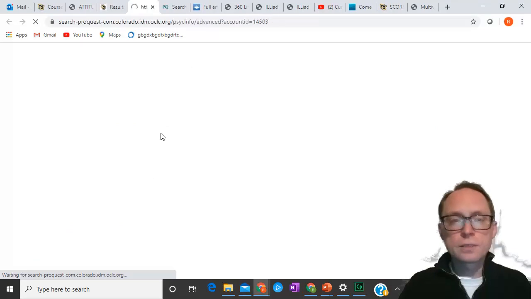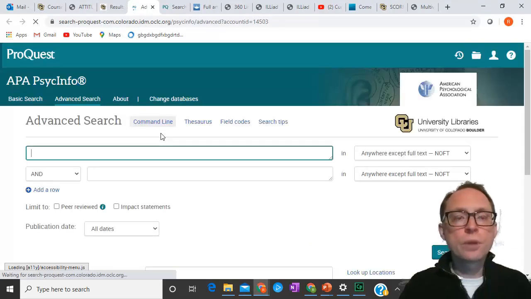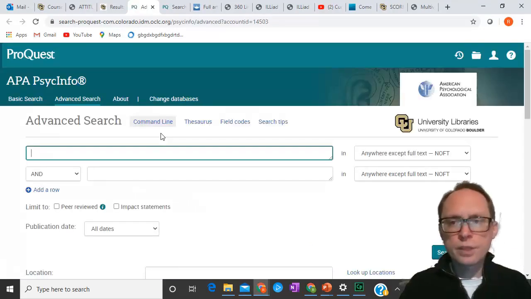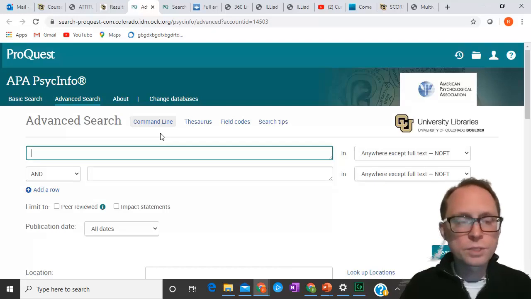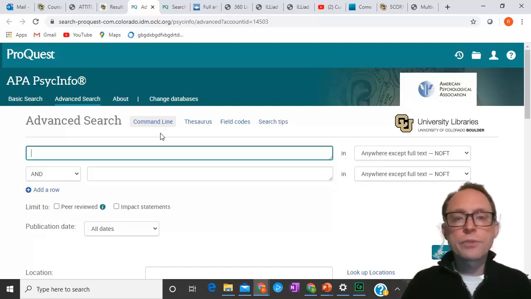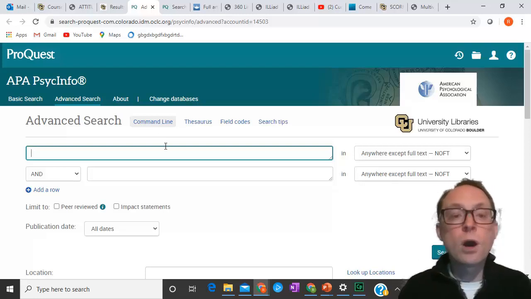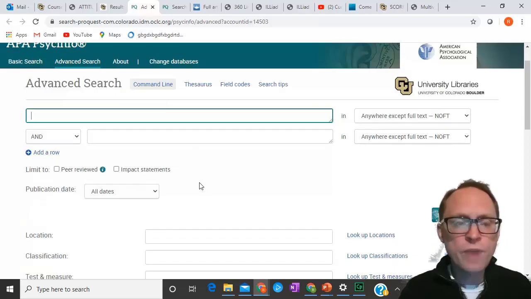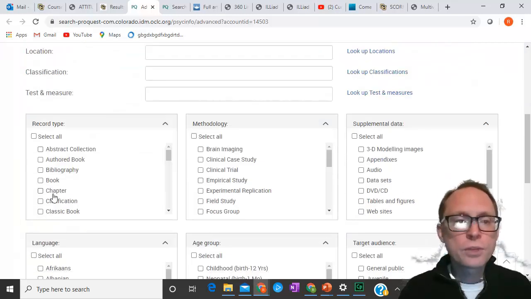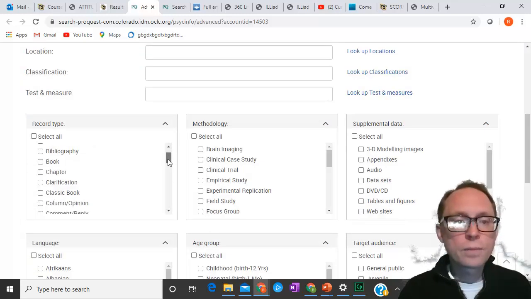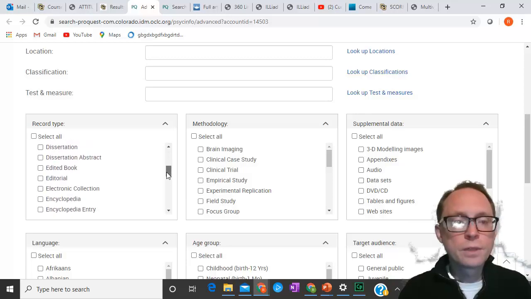When I do this, it is going to give me the search, and I think I might have already logged in on this one, so it's not going to ask me. Now, there are several different things that you should be aware of. We're going to go through the different ones: empirical articles, review articles, meta-analysis, chapters and edited books, and books, looking at them here on PsycInfo. All of those can be found here, as well as a lot of other ones as well. In fact, if you scroll down, these are all the different types of things that they're going to give in PsycInfo.